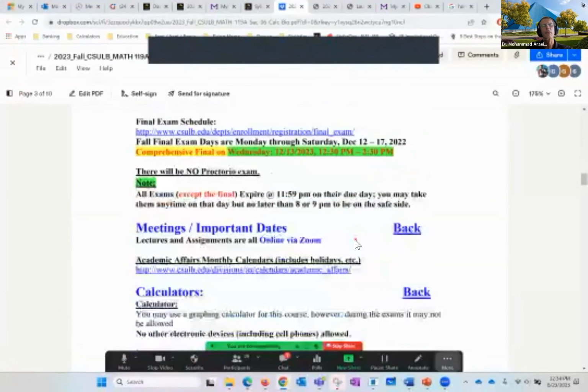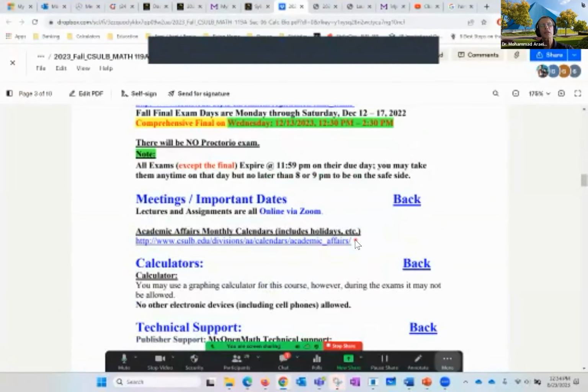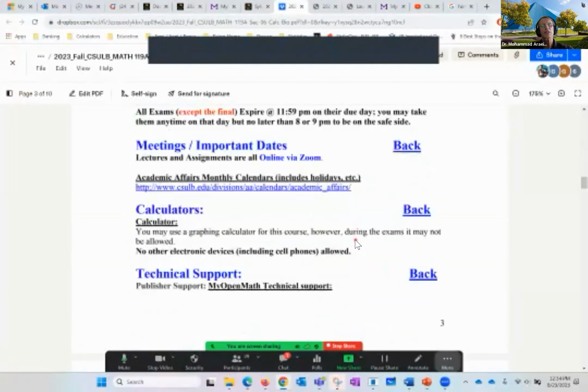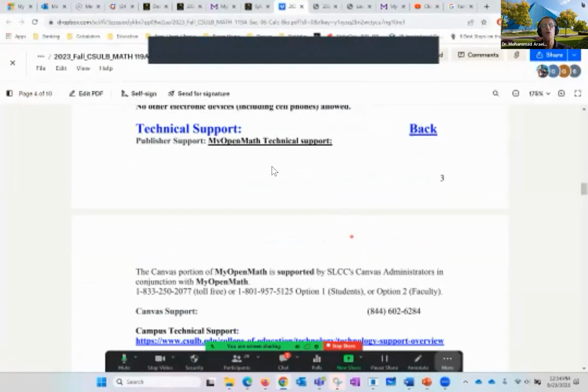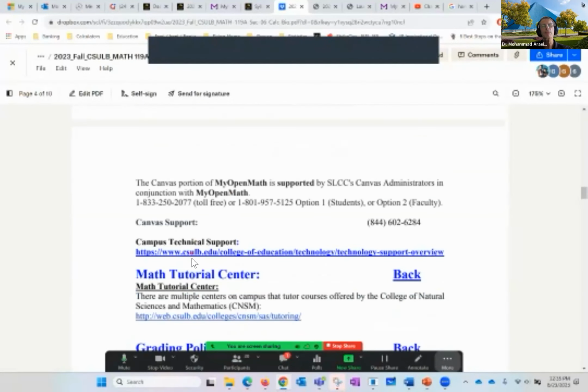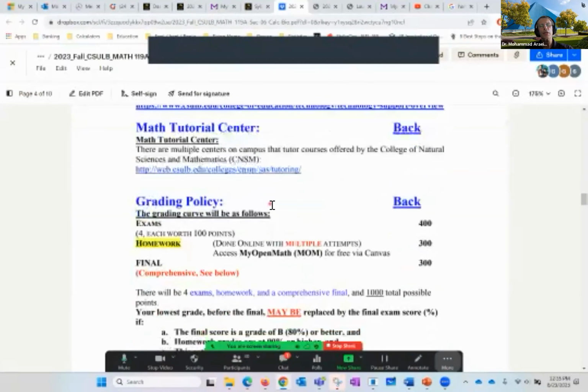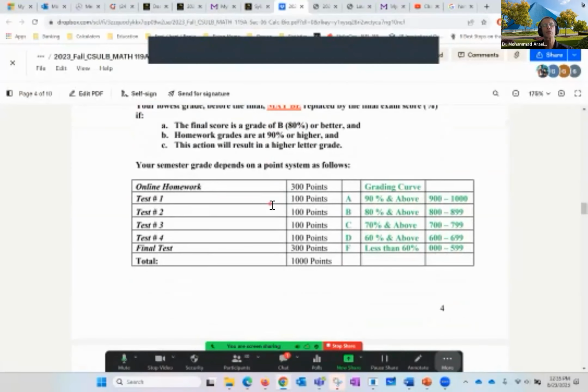Then we have meetings and important dates, calculators, tech support for My Open Math or MOM, the digital platform that we use, and the campus. In case you have a Canvas question, you can call them. Math Tutorial Center, grading policy. I want to show you this table. It's easier to deal with that first.